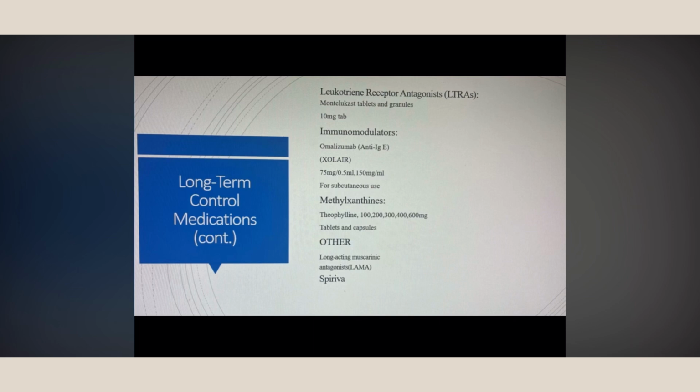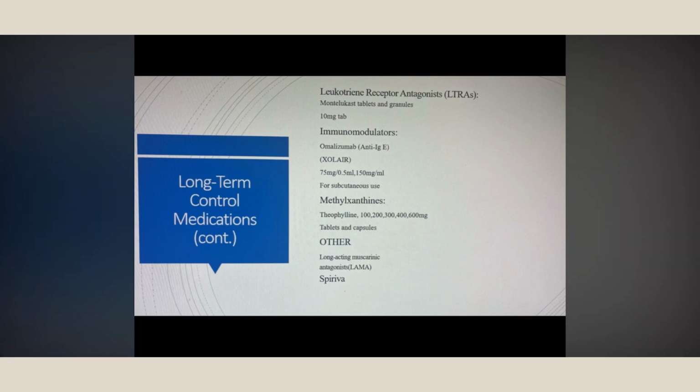It produces bronchodilation, smooth muscle relaxation, and decreased T lymphocyte numbers. It comes in extended release tablets like 100, 200, 300, 400, 600 milligram. But if the renal clearance is low, do not exceed the maximum of 400 milligram per day.